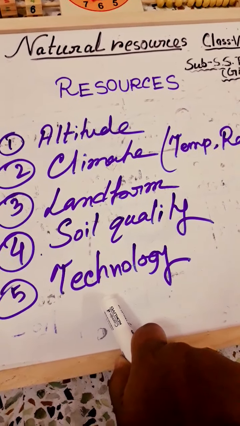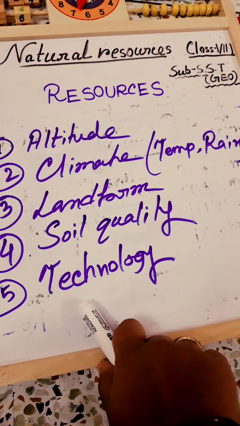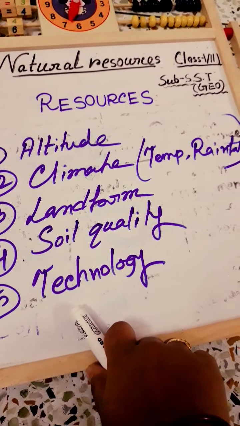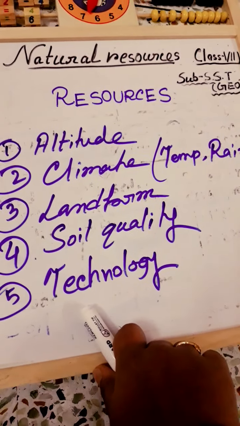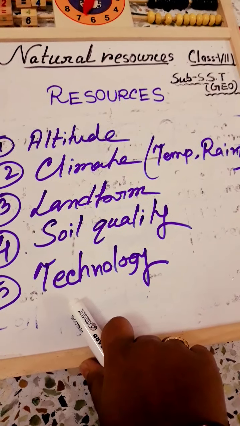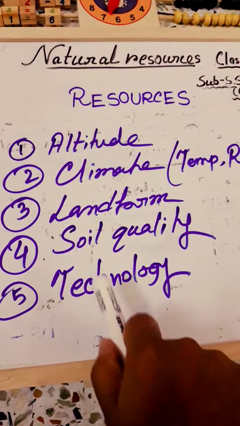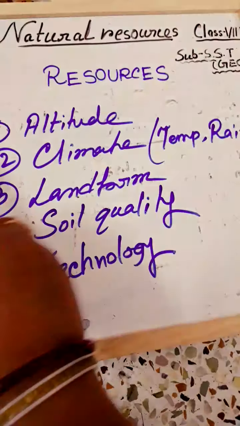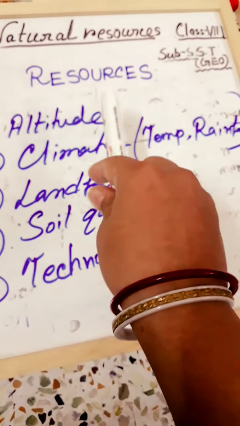For example, mineral reserves at a particular place might have been abundant at one point of time but exhausted after 150 or 200 years. So if the question comes, why are natural resources not evenly distributed, you can say that resources are not evenly distributed because they depend on some parameters, some factors.